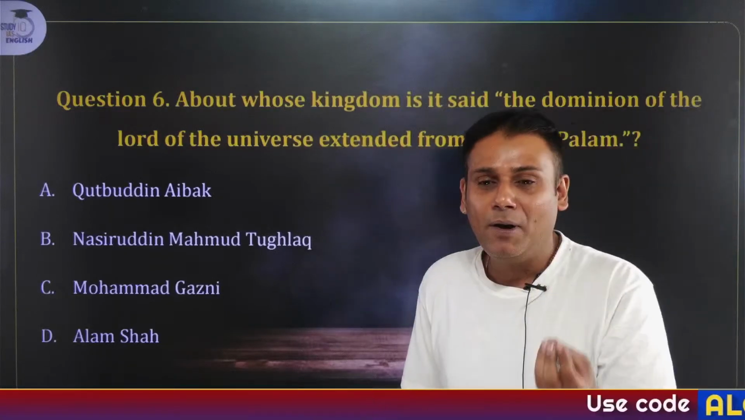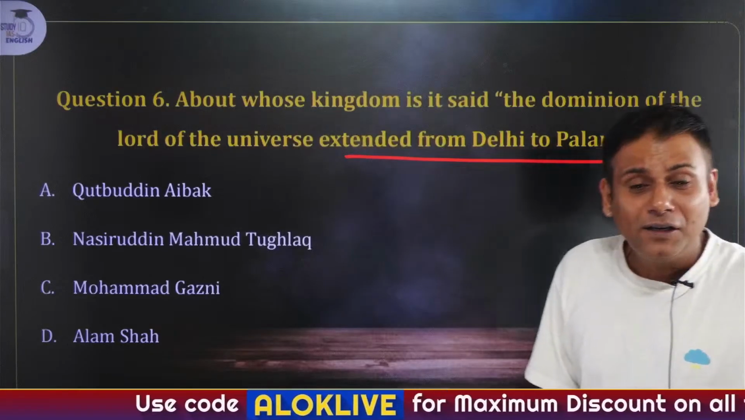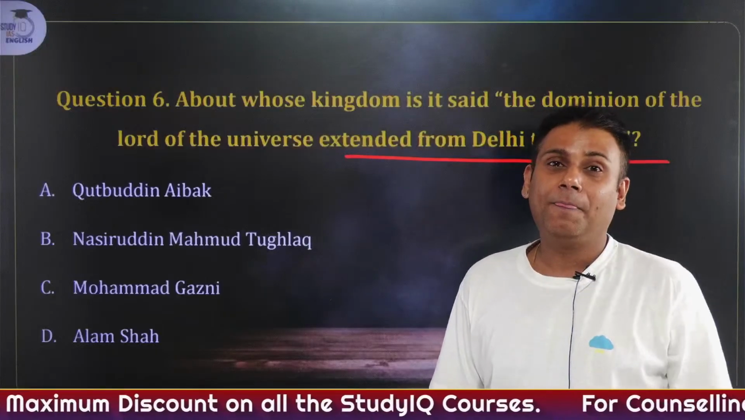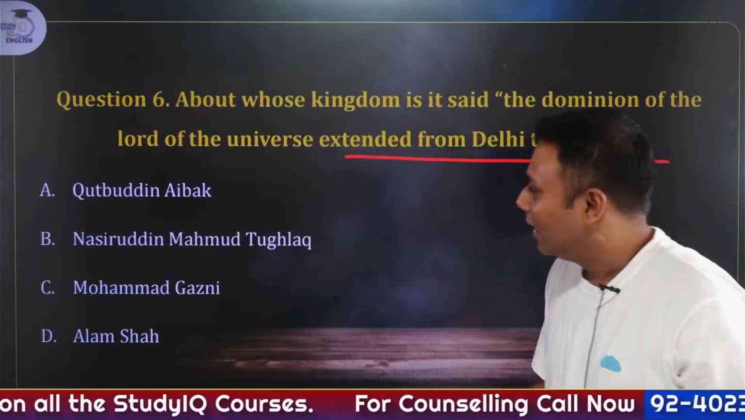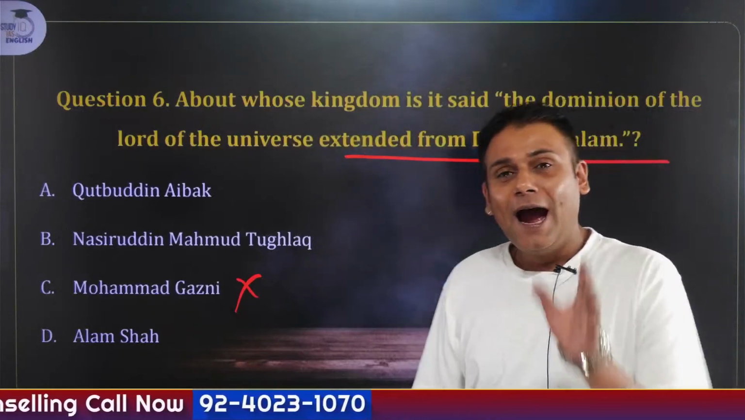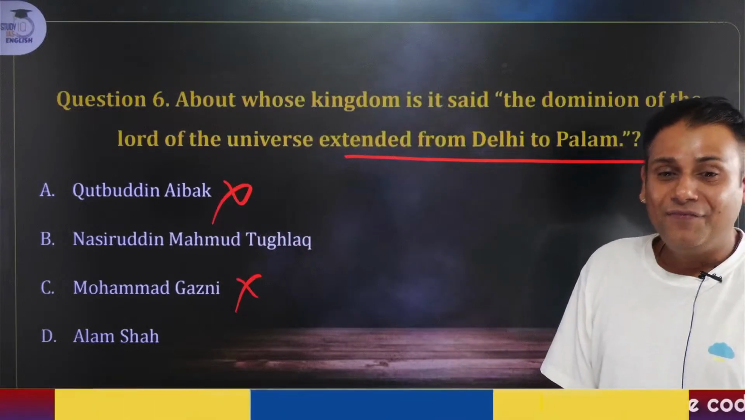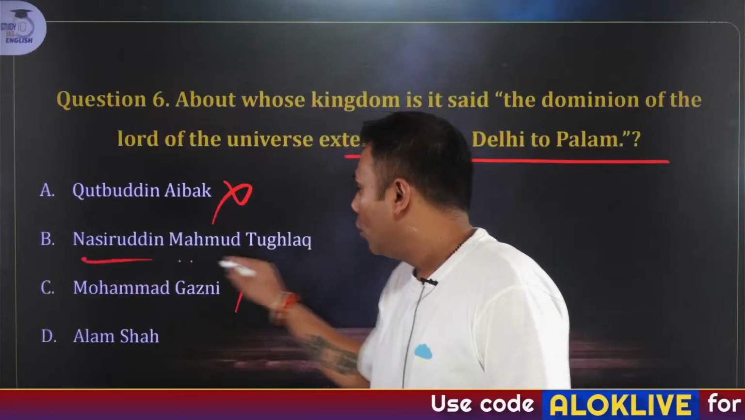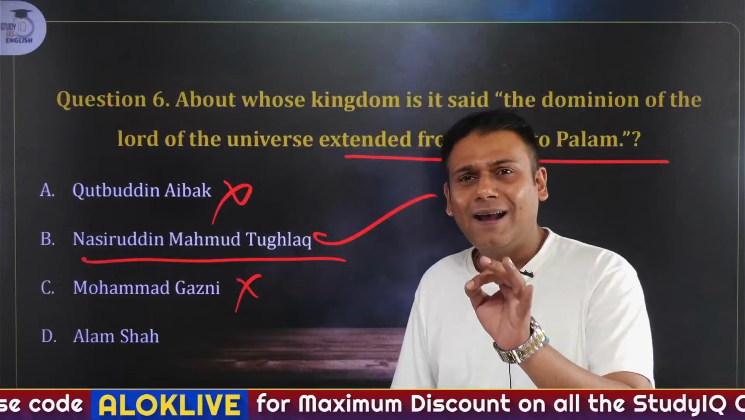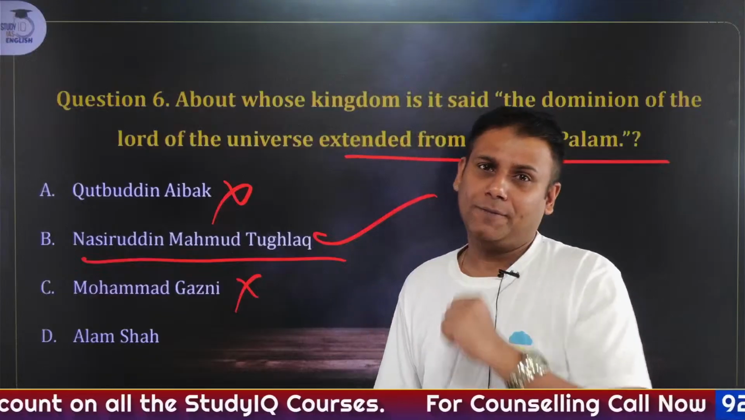My friends, just remember one thing: the dominion of the Lord of the Universe extended from Delhi to Palam. First, Mahmud Ghazni never had the intention to have settlements in India. He only had the intention to plunder India. This option is gone automatically. Qutbuddin Aibak had his capital in Lahore. Again, this option is gone. Then comes Nasiruddin Mahmud Tughlaq. This is the correct answer. Why? As I have told you, in the Tughlaq dynasty, after the death of Firoz Shah Tughlaq, there was a completely chaotic situation.